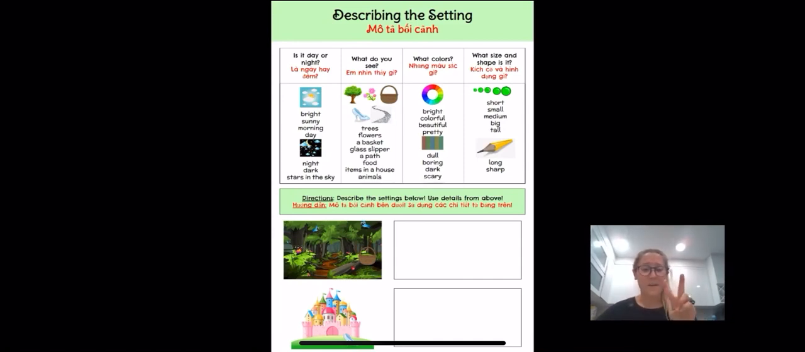In the second picture, I see a castle. I also see a glass slipper. Okay, I know who has a glass slipper, and I know a character who goes to the royal ball. Can you think of who it was? That castle, does it look big or small? Is it colorful like my markers? Or is it dark and dull? Is it beautiful or is it ugly? Does it look like daytime or nighttime?